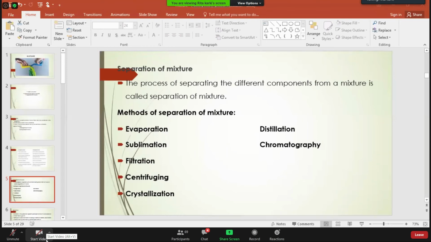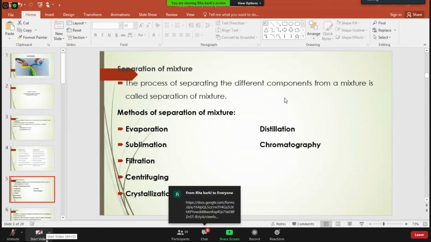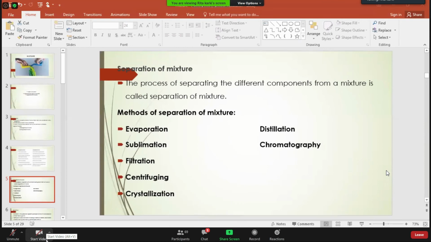You have studied that salt solution or the sugar solution can be separated by the evaporation process. Have you studied that? Yes, ma'am. Yes, you have studied the salt solution. The salt and the sugar can be separated from the water with the help of the evaporation process. Similarly, in the distillation process also, we can easily separate salt from the water.